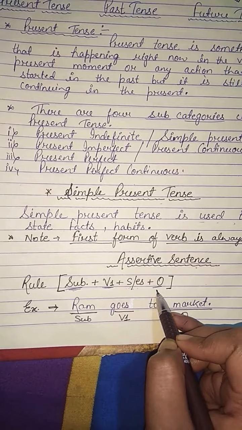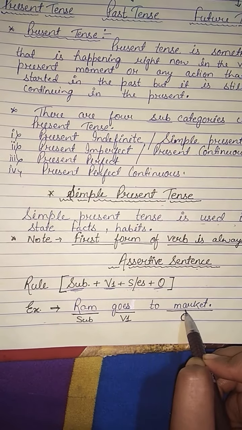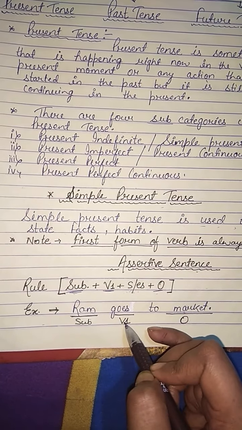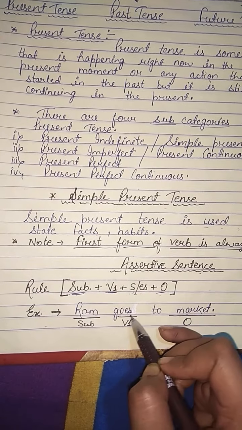So this is the rule. For example, Ram goes to market. Ram is subject, goes is the first form of verb, and market is object.